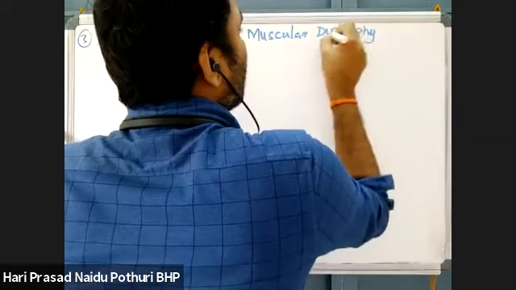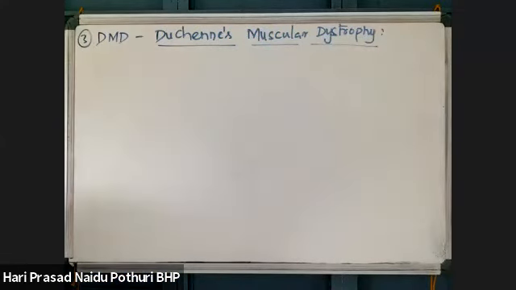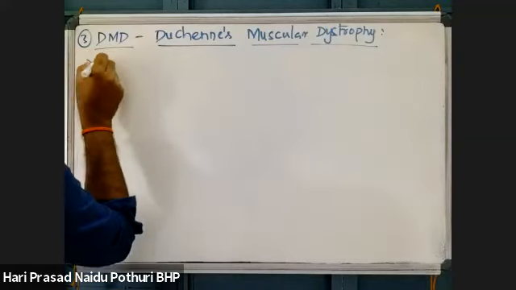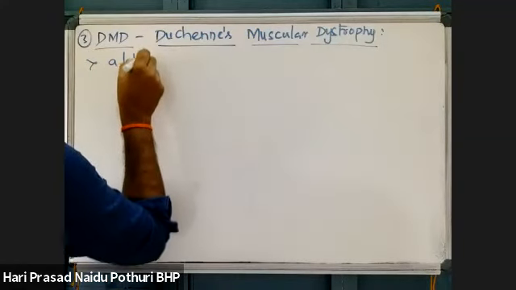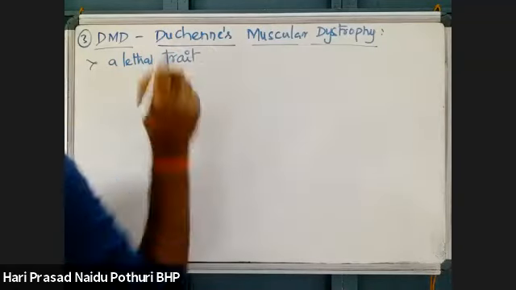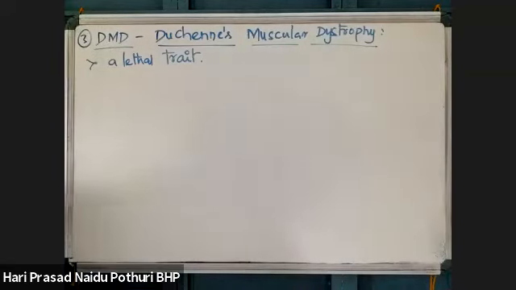It is actually a lethal trait. Lethal trait means which causes death.